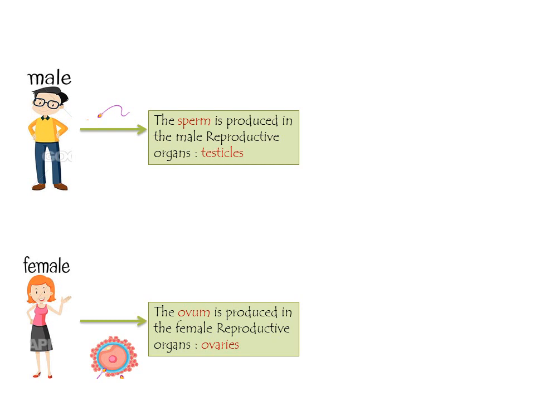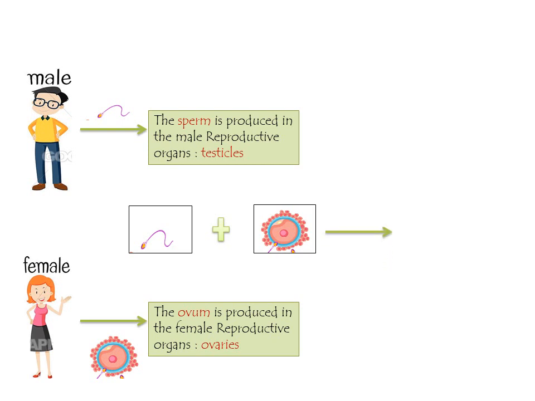Sexual reproduction takes place in the presence of a male and a female, so it requires the presence of a male sex cell, which is called the sperm, that is produced in the male reproductive organs called the testicles. And it also requires a female sex cell, which is called the ovum, which is produced in the female reproductive organs called the ovaries.